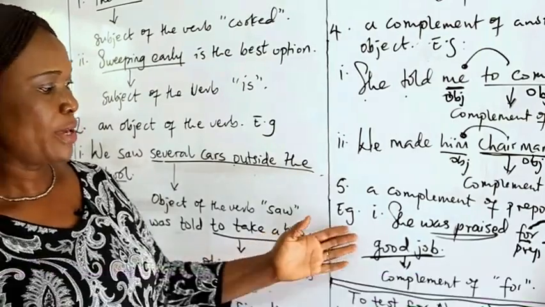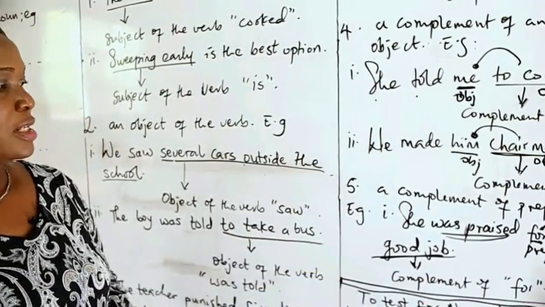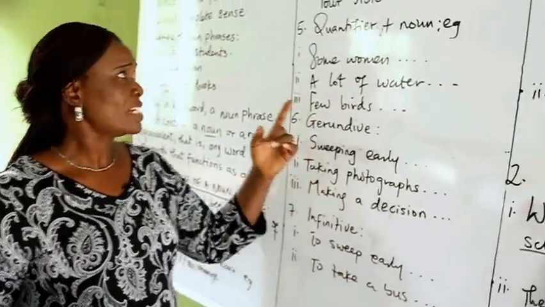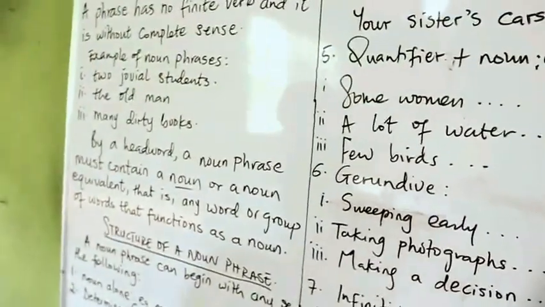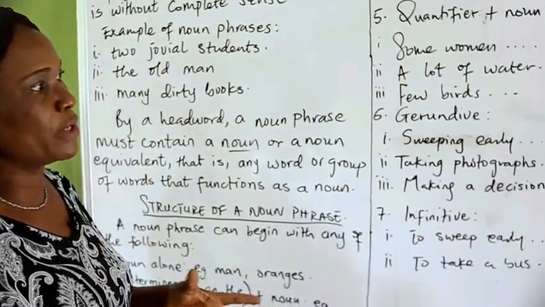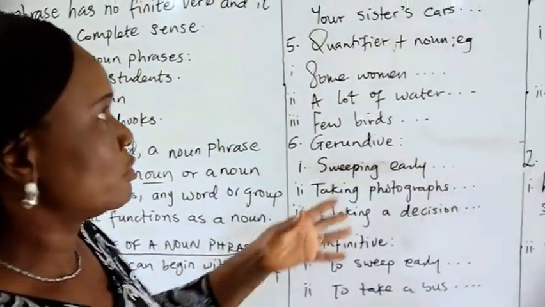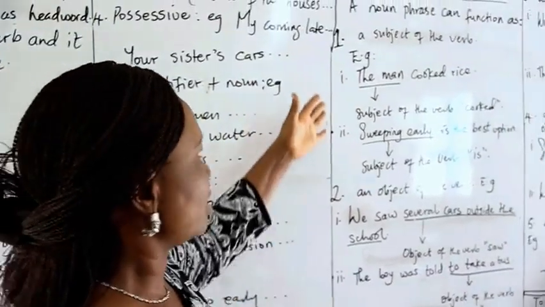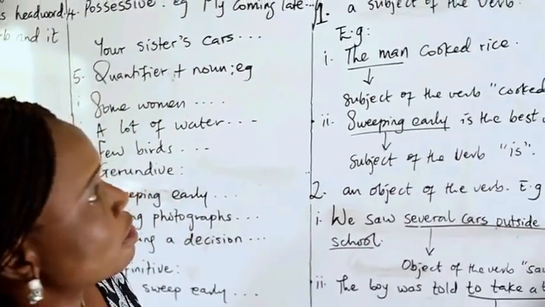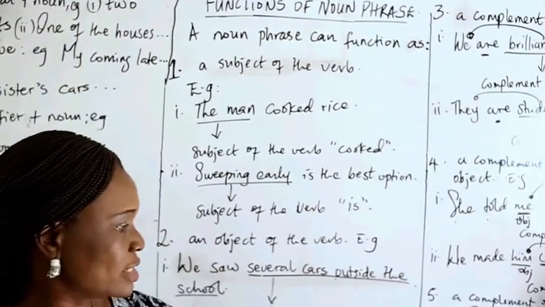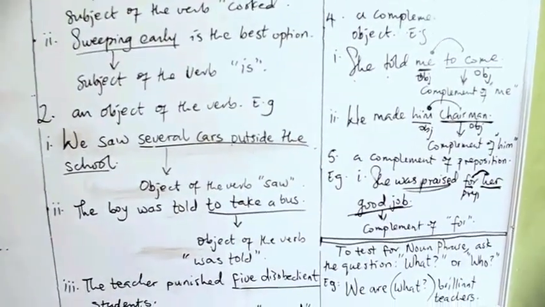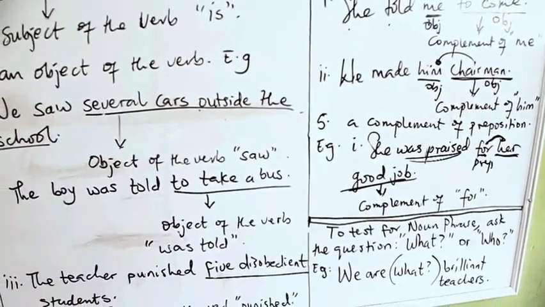So we have to pay attention to noun phrases, as I have stated on the board here, starting with the definition, moving down to the structure of a noun phrase, the building. How do you build up a noun phrase? We move down to the functions of a noun phrase, picking them bit by bit in their various forms, and then conduct a test to know whether we actually are correct with our noun phrases.